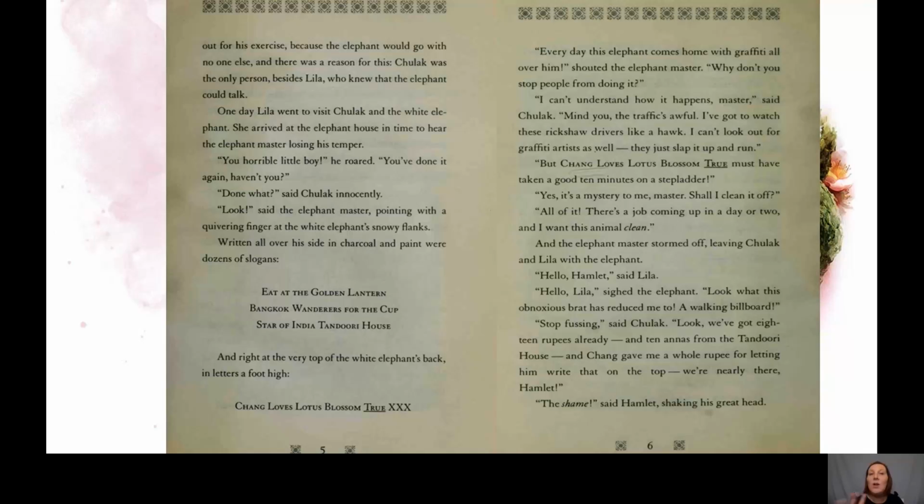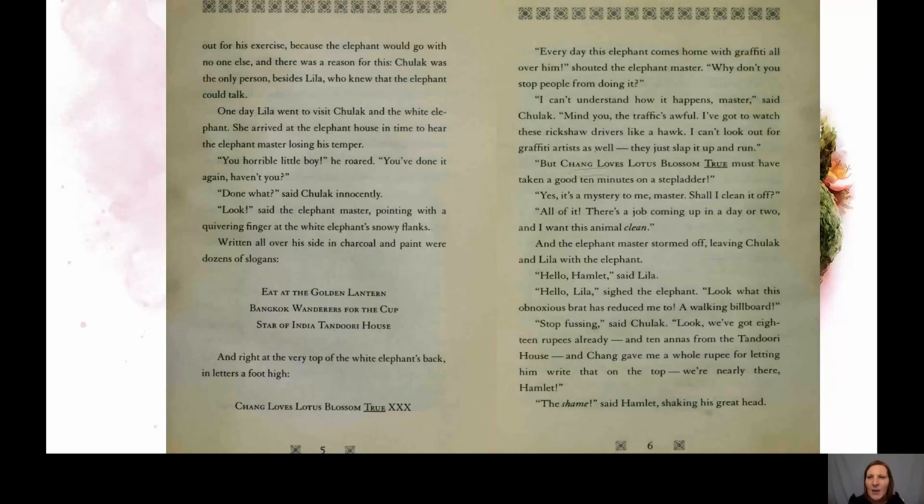Eat at the Golden Lantern. Bangkok Wanderers for the cup. Star of India tandoori house. And at the very top of the white elephant's back, in letters a foot high, Chang loves Lotus Blossom, true, underlined, kiss, kiss, kiss.